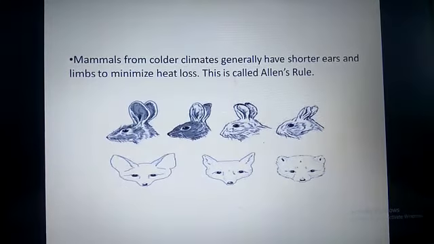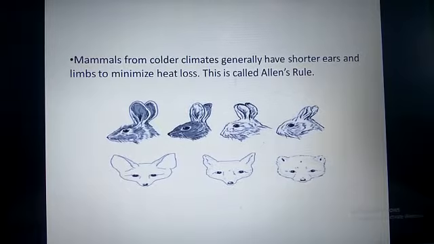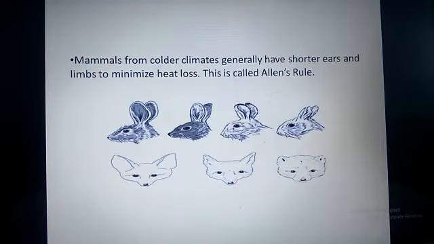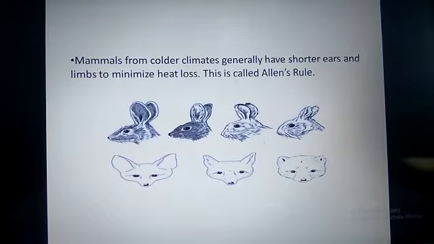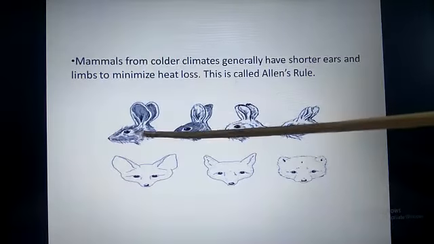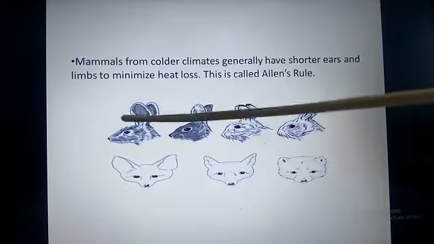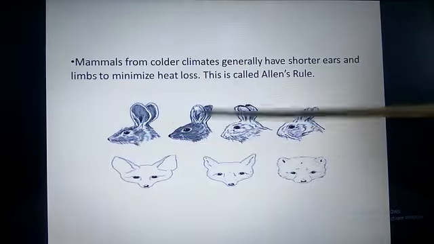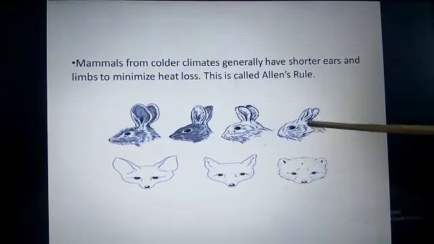Another example of morphological adaptation can be taken from Allen's rule. According to Allen's rule, mammals belonging to colder climates generally possess shorter body structures such as ears, tails, nose, limbs, etc. And this is an adaptation to reduce the surface area and minimize heat loss. Okay, you can see the picture of rabbits. Now the first picture is a rabbit living in a hot climate, and the last one is a picture of a rabbit